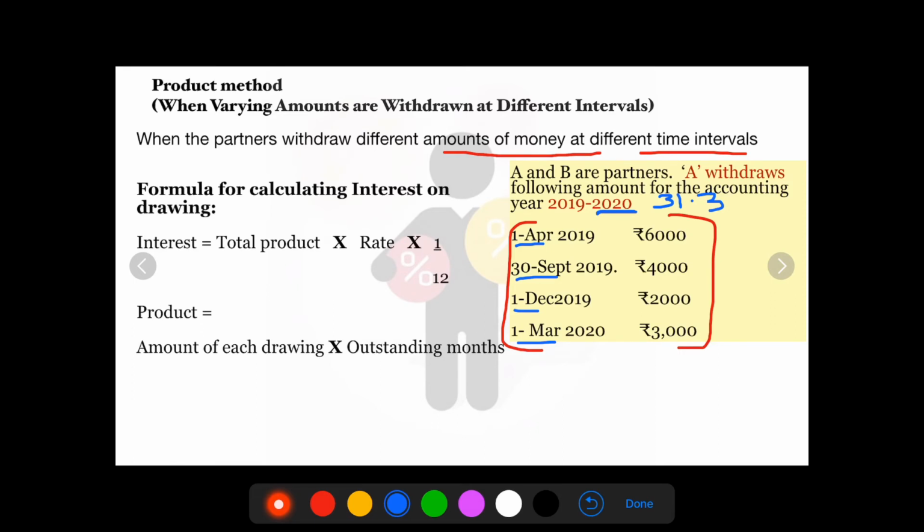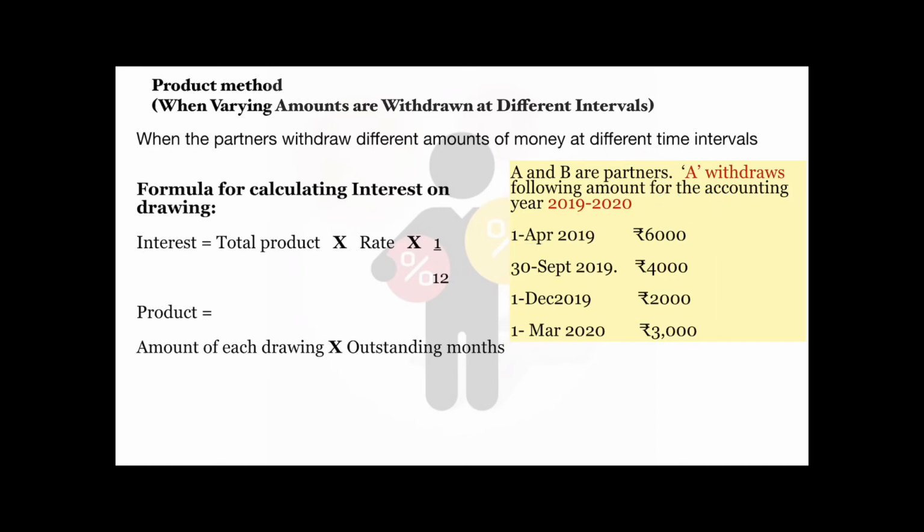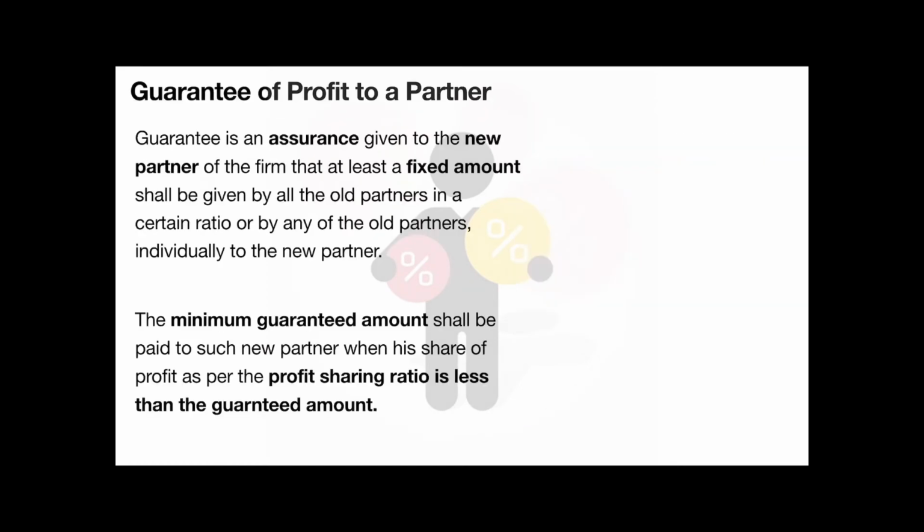Students, you will be able to get a better understanding while working out the problems under product method as well as under average period method. Guarantee of profit to a partner. Guarantee is an assurance given to the new partner of the firm that at least a fixed amount shall be given by all the old partners in a certain ratio or by any of the old partners individually to the new partner.